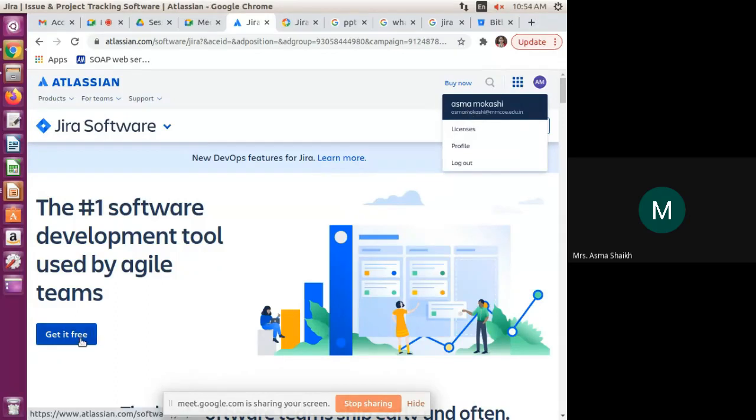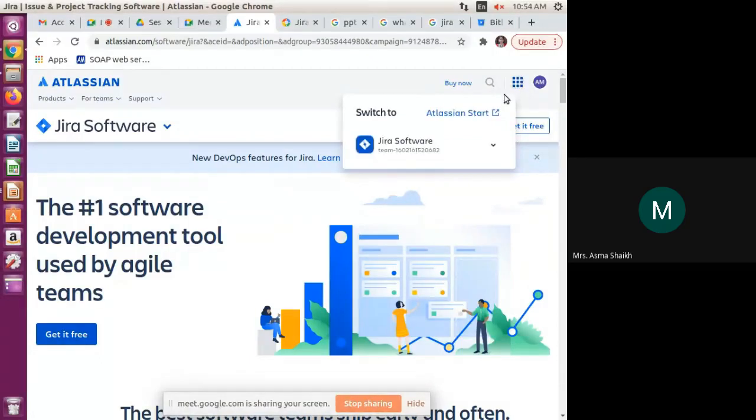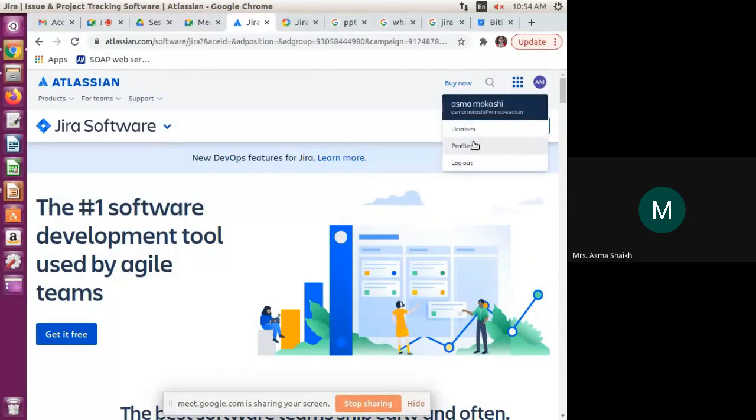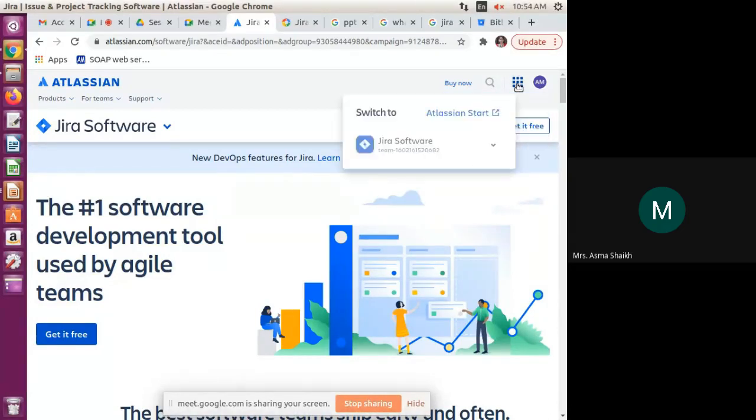You can click on get it free. I already did that, so we can go for this. Here is my login profile, all these details. I don't want that, I want the software, so I am going here. And we can start Jira software, switch to Jira software.